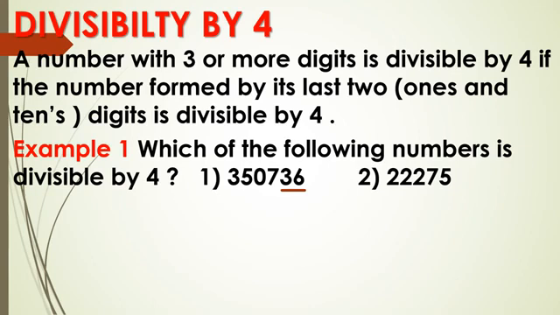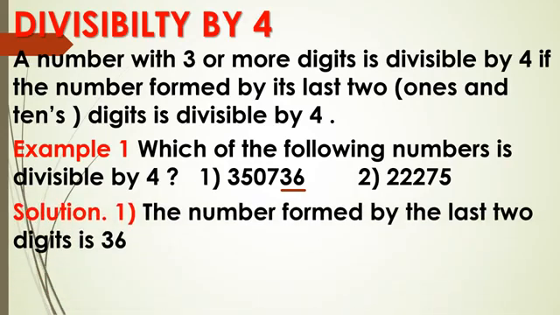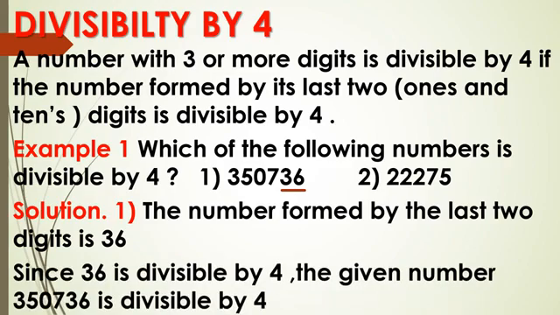So number formed by last 2 digits is 36. Okay. Now see, is 36 divisible by 4? 4 nines are 36. Yes. Since 36 is divisible by 4, so the number given 3,50,736 is also divisible by 4.